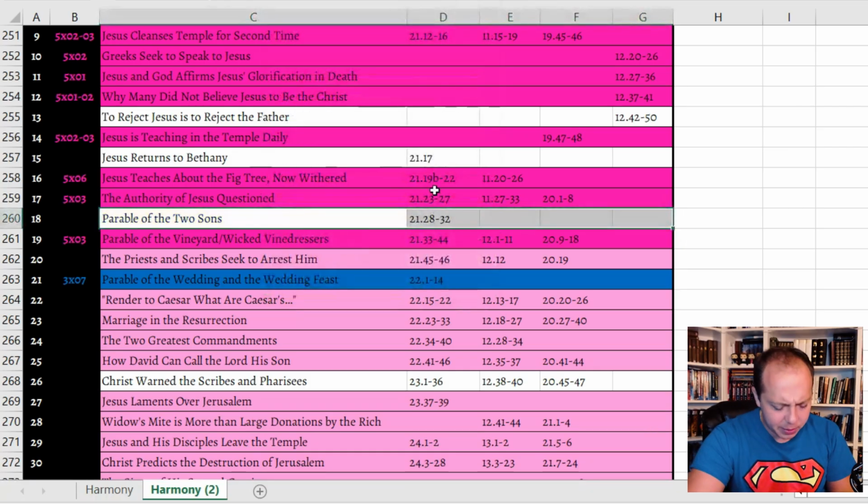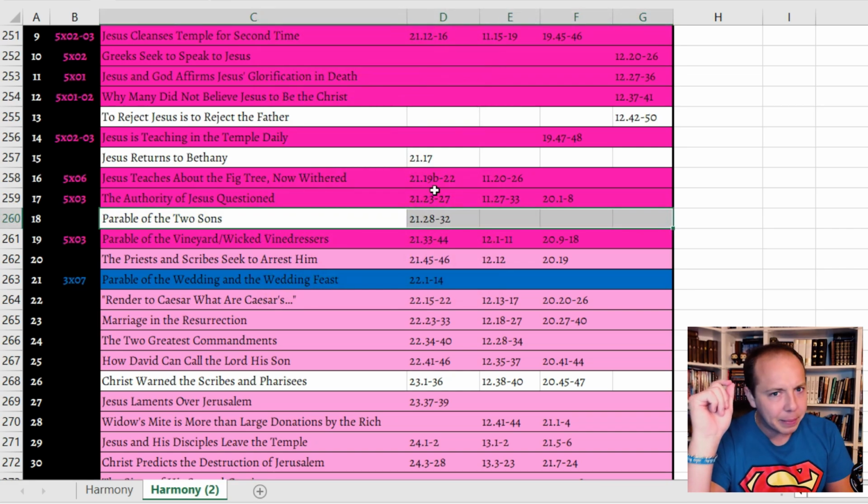This one right here. So let me just actually read the verses to y'all, because I can't recall off the top of my head where we saw this, but I believe it was depicted. Basically, Jesus says this: "What do you think? A man had 2 sons, and he went to the first and said, 'Son, go and work in the vineyard today.' And he answered, 'I will not.' But afterward he changed his mind and went. And he went to the other son and said the same. And he answered, 'I go, sir,' but did not go. Which of the 2 did the will of his father?' And they said, 'The first.'"